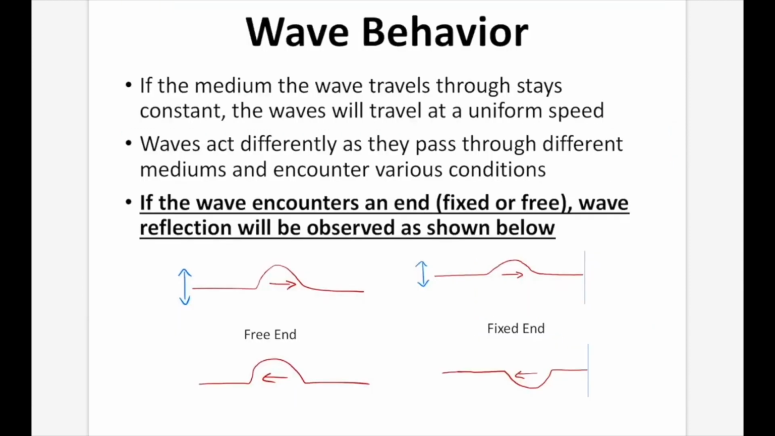Wave behavior. If the medium the wave travels through stays constant, the waves will travel at a uniform speed. Waves act differently as they pass through different mediums and encounter various conditions. And if the wave encounters an end, fixed or free, wave reflection will be observed as shown below.